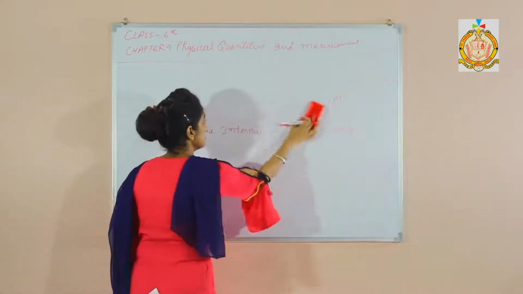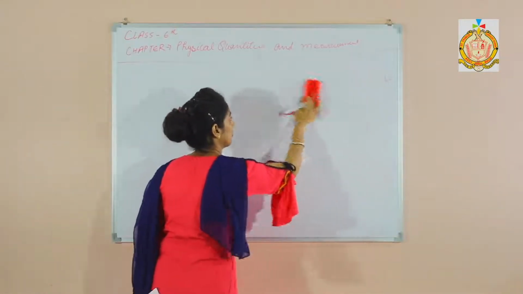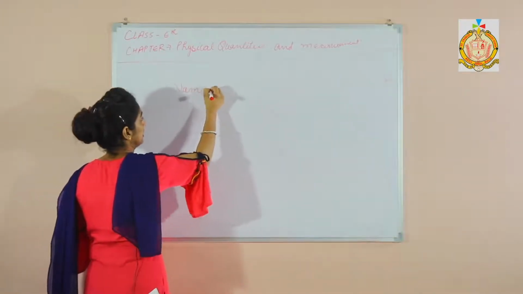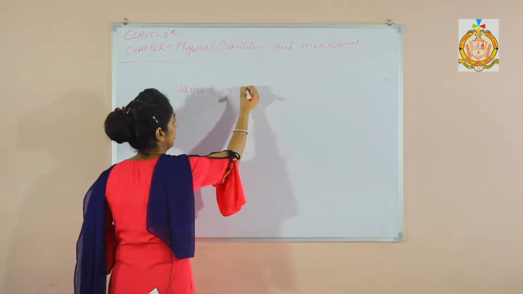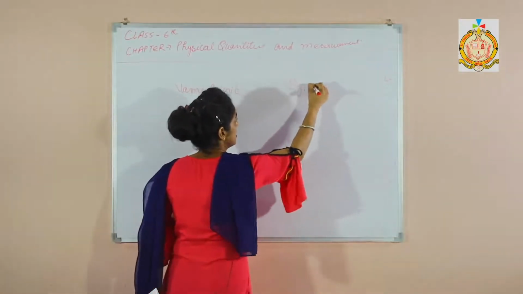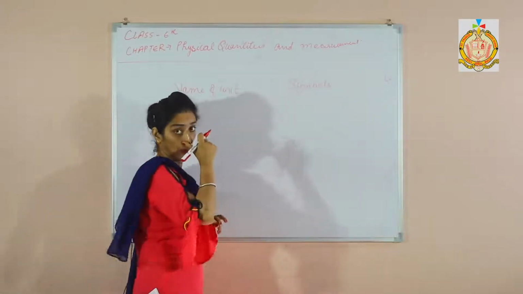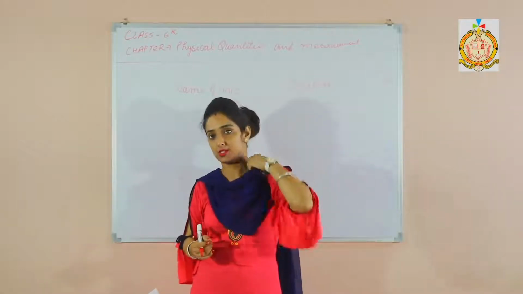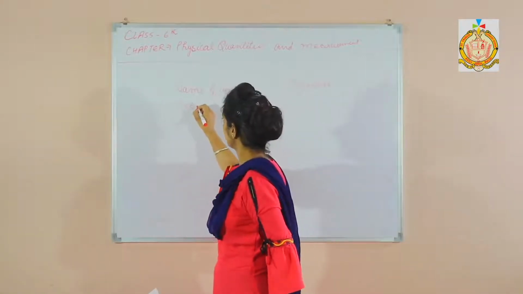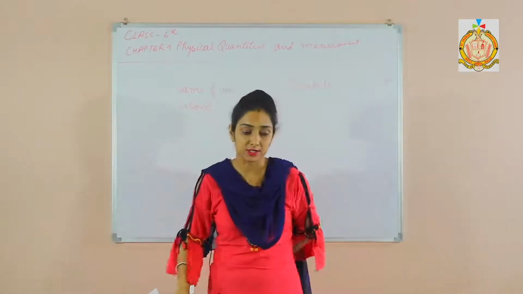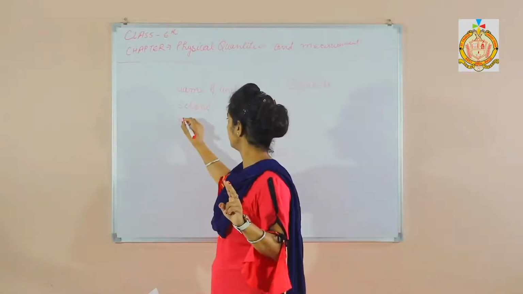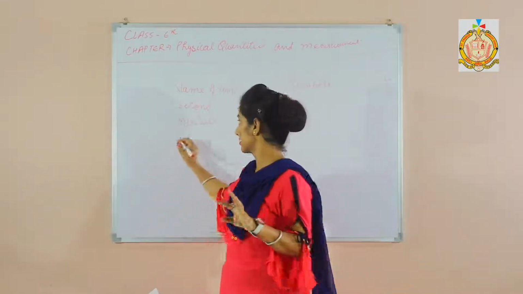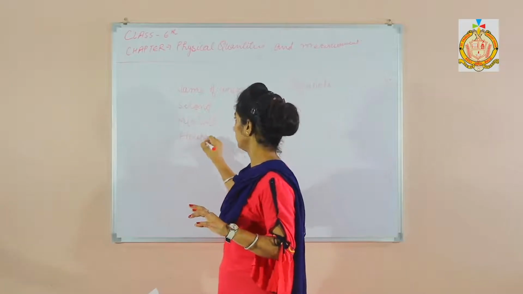Now next is the name of units and symbols. Now the units used for time. The names of units are second, minute and hour, right?